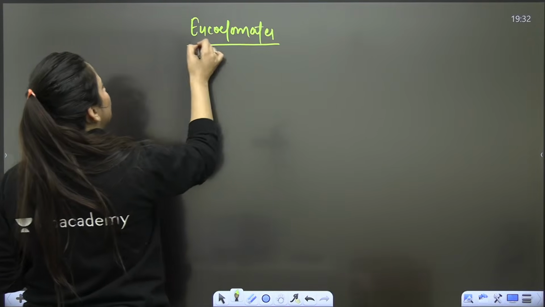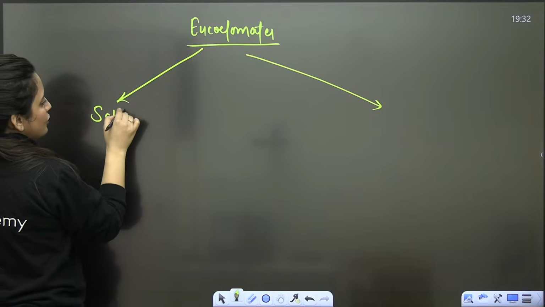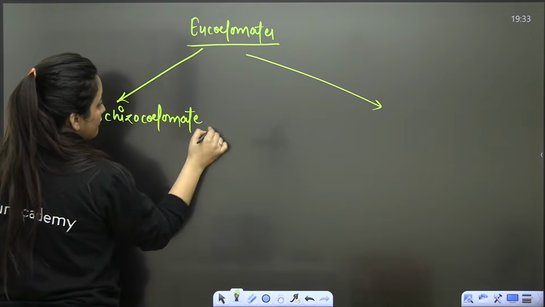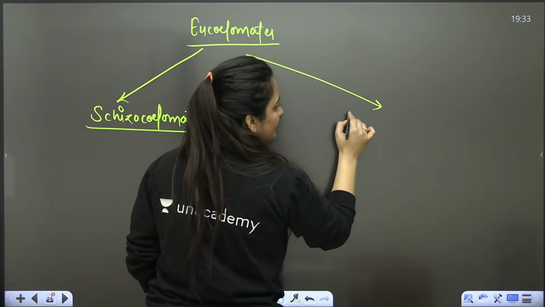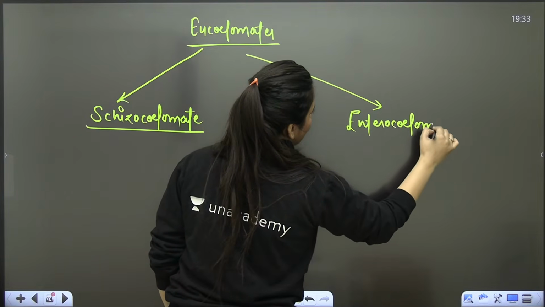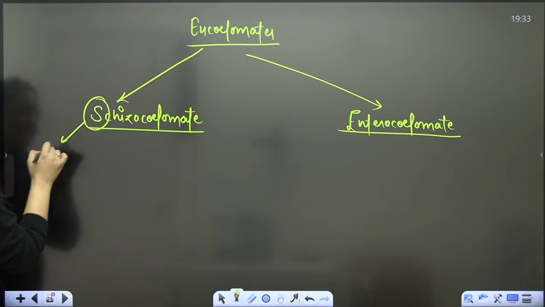So here we have two things. One is Schizocoelomate, and another thing is Enterocoelomate. Schizocoelomate, Enterocoelomate. S for split.